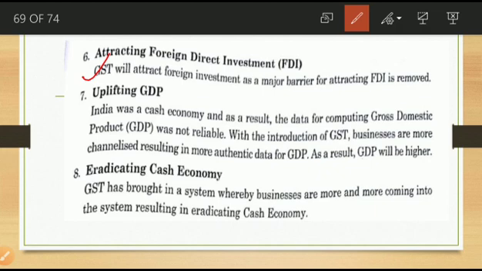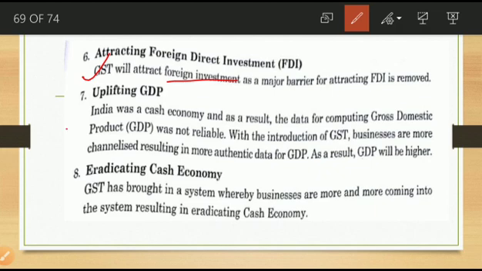That means attractive foreign direct investments. And this also means tax will reduce the cost of investing, everything is reduced. As a result, foreign companies can directly invest in our country. So GST will attract foreign investment as a major barrier for attracting FDI is removed.